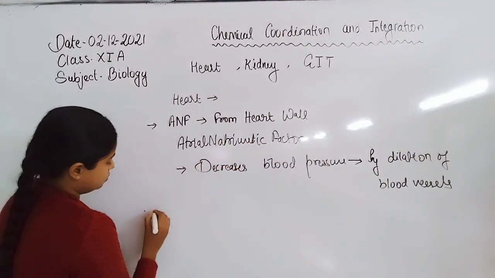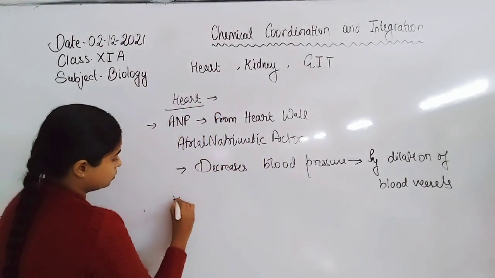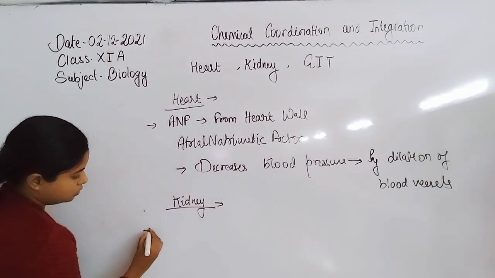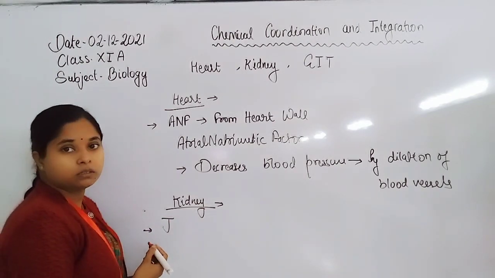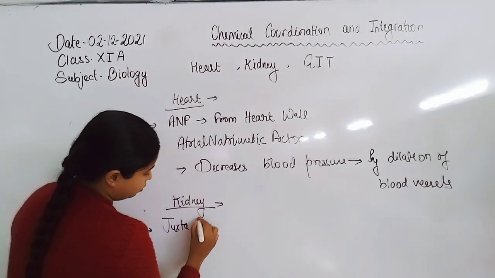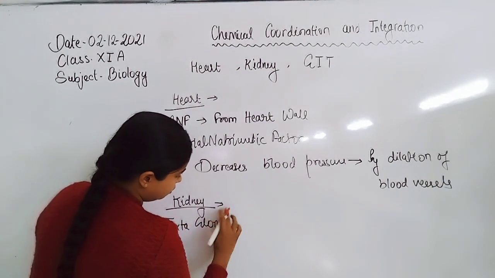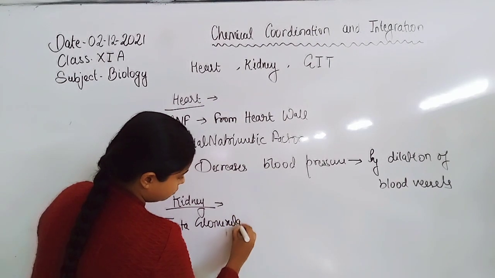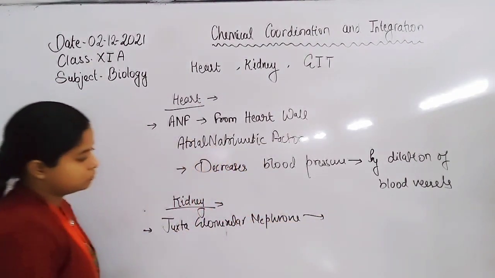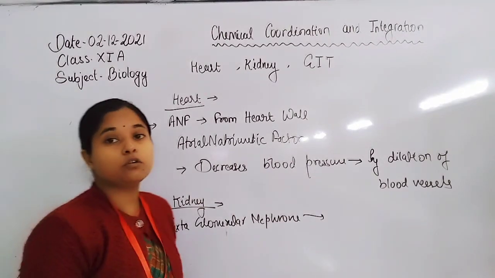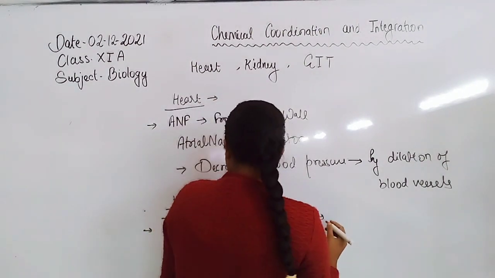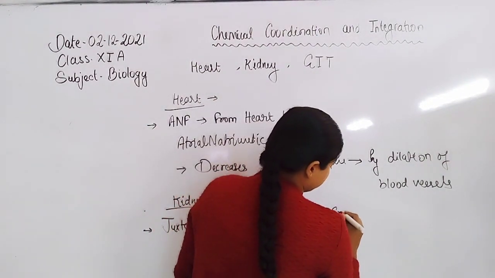Next is the kidney. From the kidney, the juxtaglomerular nephron secretes erythropoietin hormone.